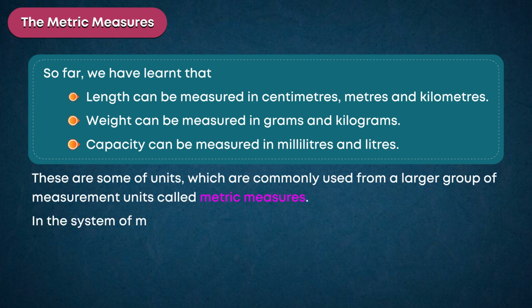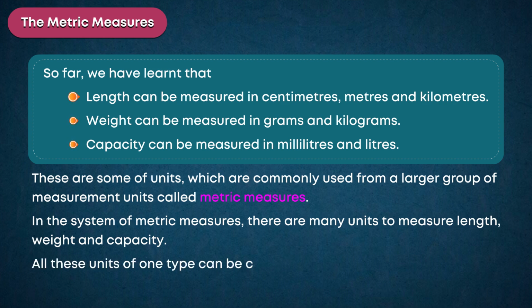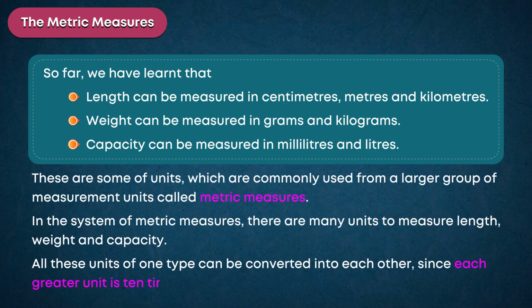In the system of metric measures, there are many units to measure length, weight and capacity. All these units of one type can be converted into each other, since each greater unit is 10 times its previous smaller unit.